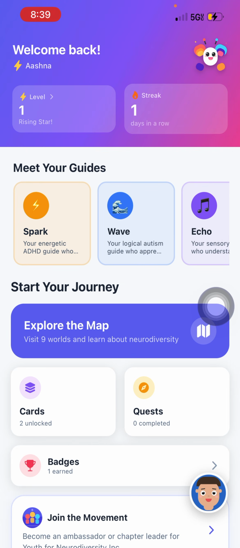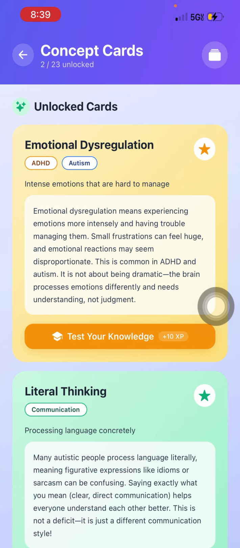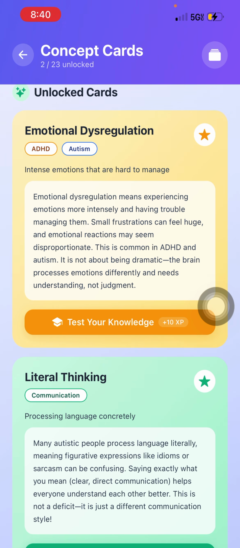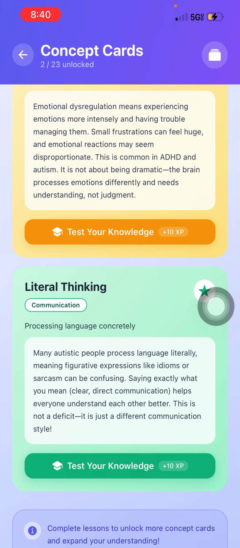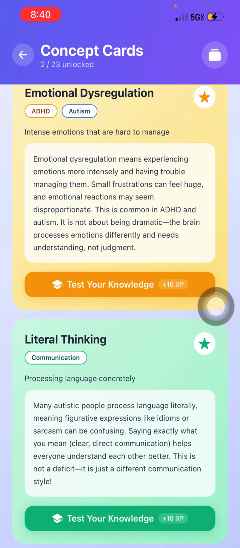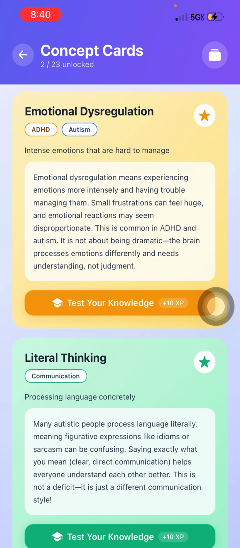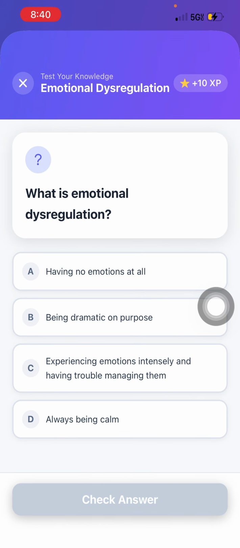Now, with cards, these are the concept cards that you unlock the more lessons you do. For example, I've completed a number of lessons that highlight emotional dysregulation and literal thinking. So these are 2 concepts that highlight in ADHD and autism or in communication. So there's a tidbit as to what the concept is, and then you can also test your knowledge based on each concept.